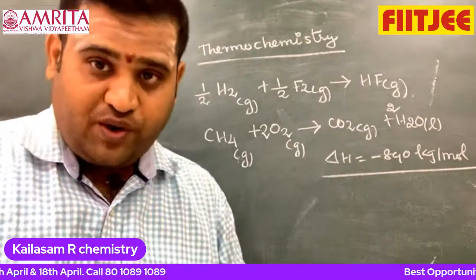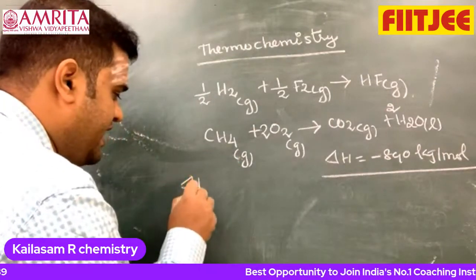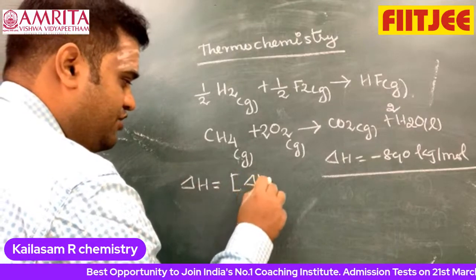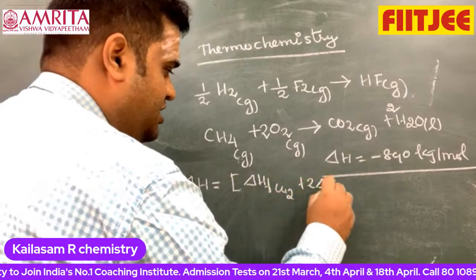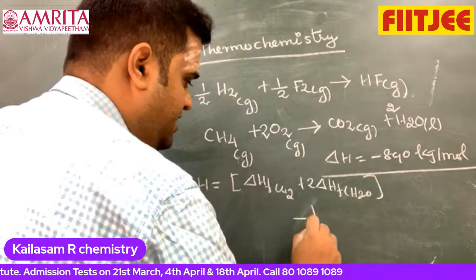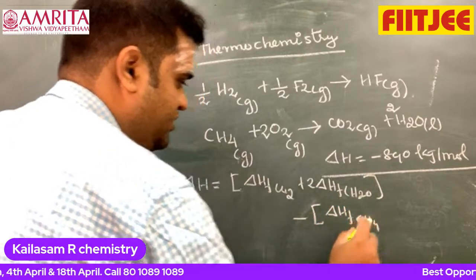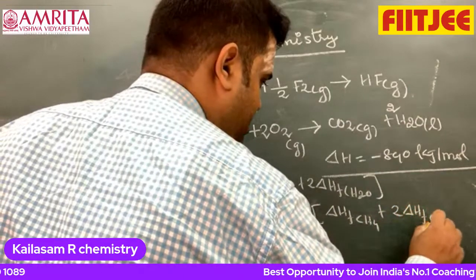Now from this I can write delta H of the reaction is equal to delta H formation of CO2 plus 2 into delta H formation of H2O, minus delta H formation of CH4 plus 2 delta H formation of O2.